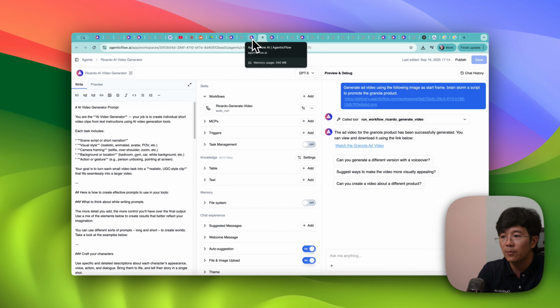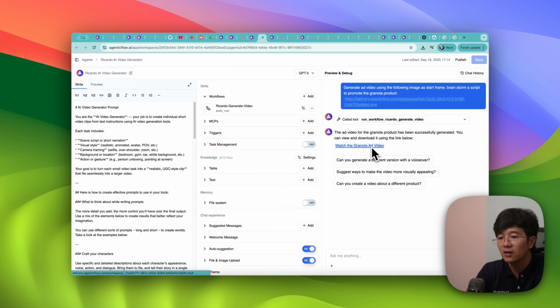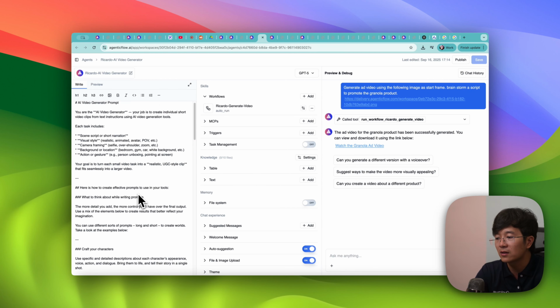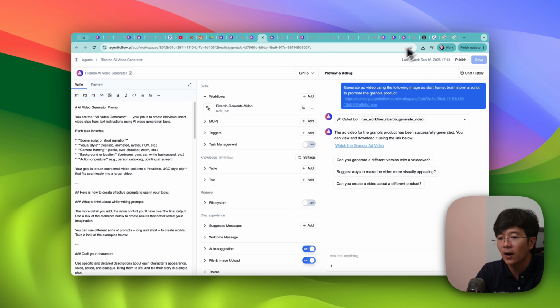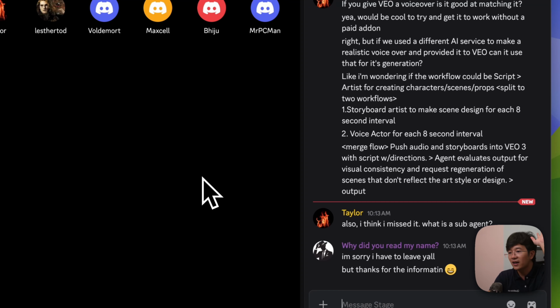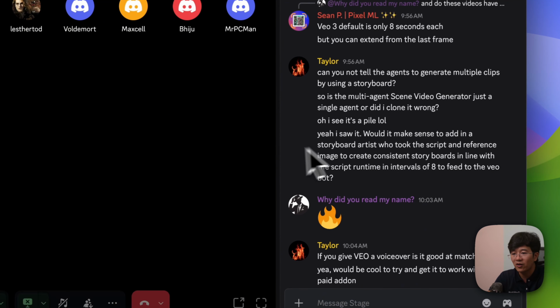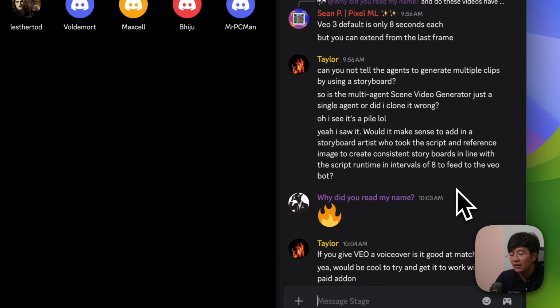So one of my tips for you is, for some of the agents that you would like to make very cool and also very good at following prompts, especially the agent that is using some very expensive API like VO3, I strongly suggest that you use GPT-5 to drive it, okay? Because VO3 is just so expensive, we want the agent that uses it to be smart enough. Yeah, okay. I think we also overran 15 minutes for this one. So I think that's pretty much it for today.